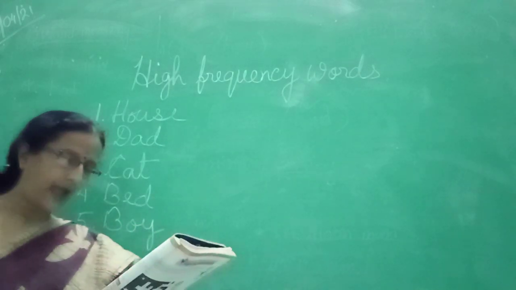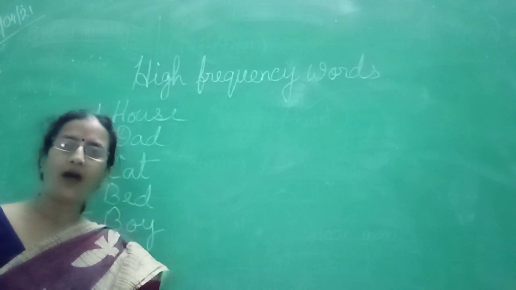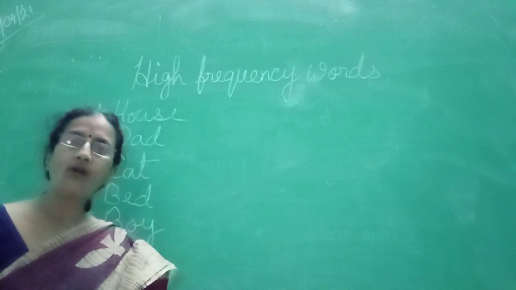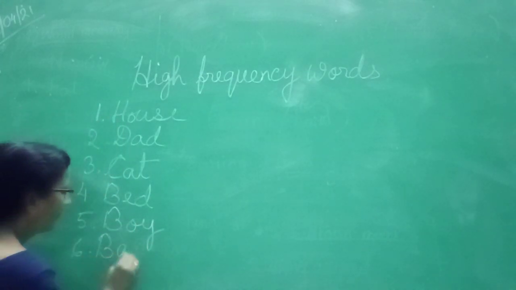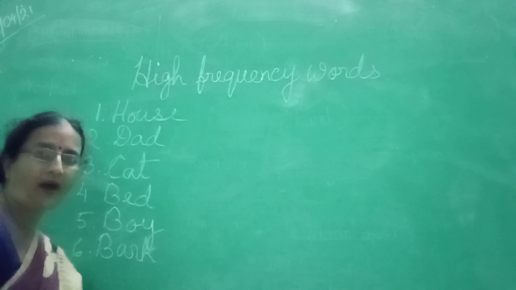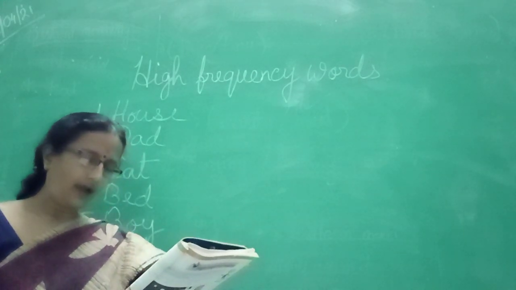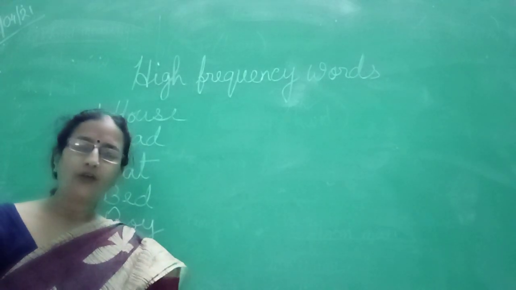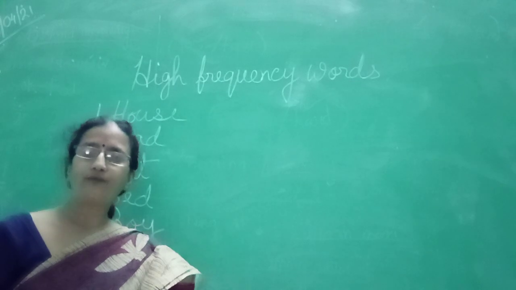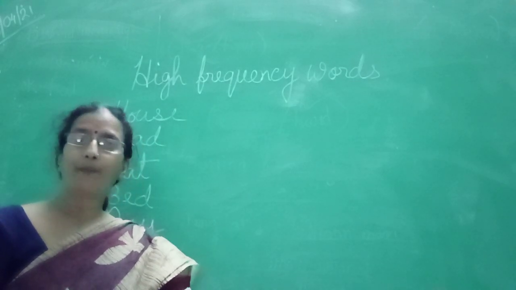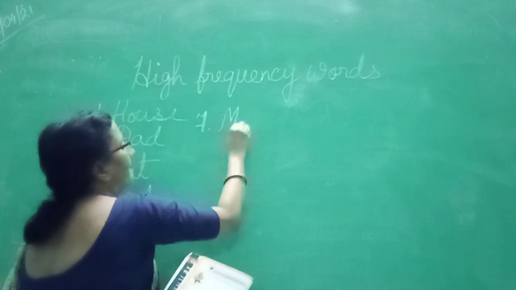Number 6, an animal that barks. This is very easy. An animal that barks is the dog. A dog barks. Okay. Now, next is a short word for mother. You call your mother mummy. So, short form of mother mummy is mum. So, it will be 7. Mum.